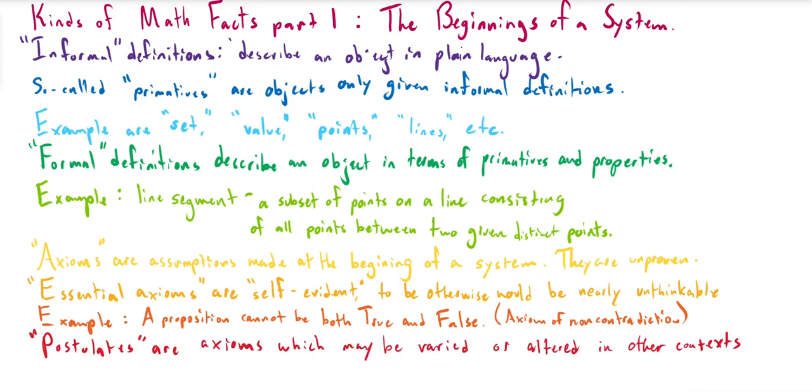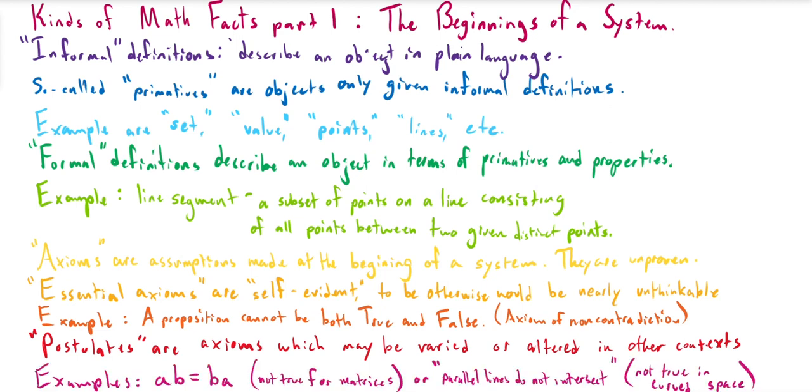Postulates, on the other hand, or inessential axioms, are axioms which can be varied or altered in the context of other systems. We'll assume them to be a certain way at the beginning of our work, but in a different context, they could be imagined to be otherwise. For example, the commutativity of multiplication is a property that we assume about multiplication of numbers, but it's not necessarily true for matrices. Or parallel lines do not intersect. While this parallel postulate of Euclidean geometry might be true in the context of flat space, it's not true in the context of curved space.